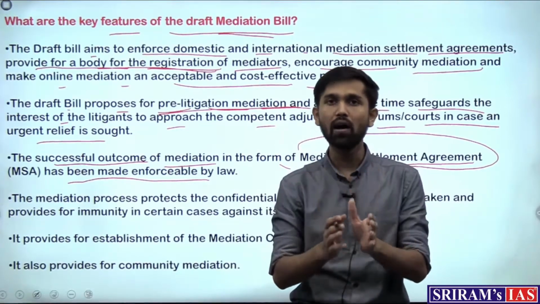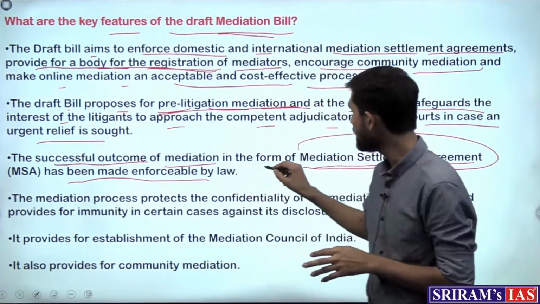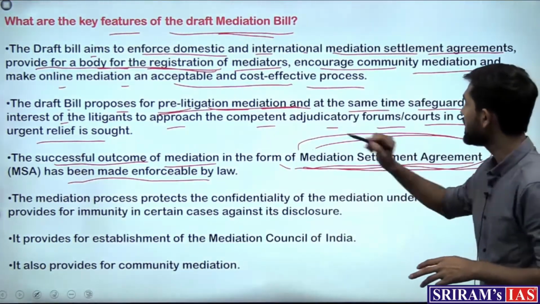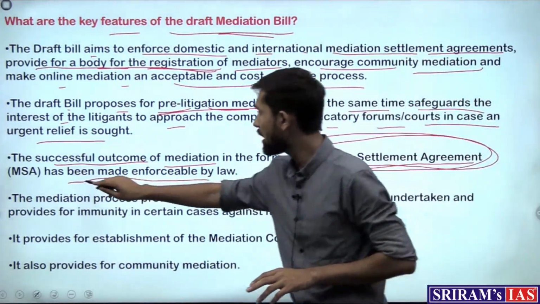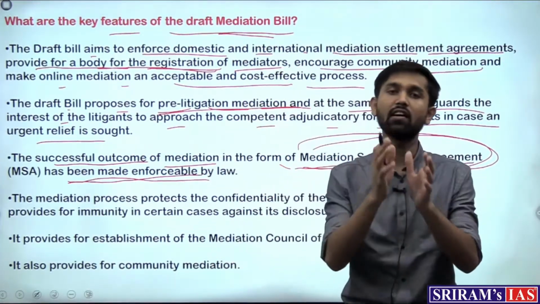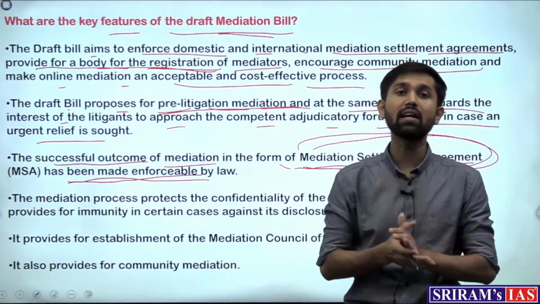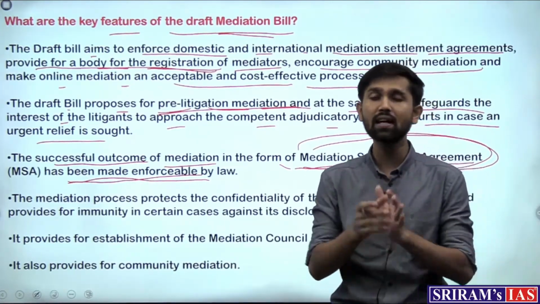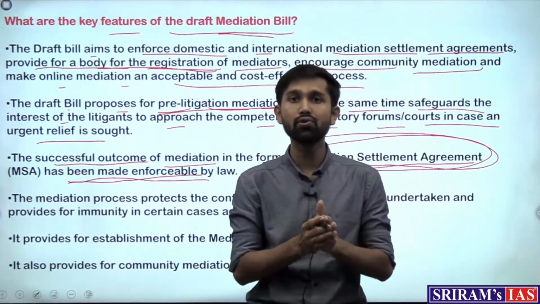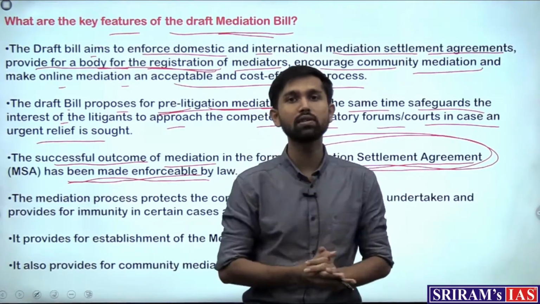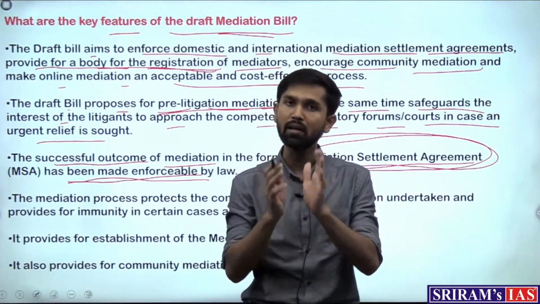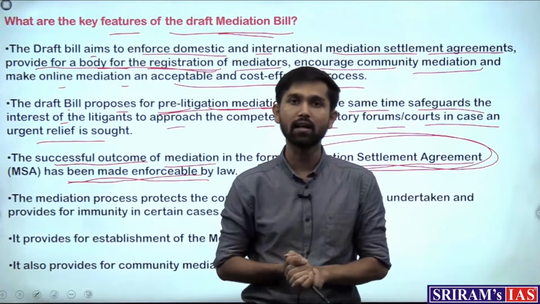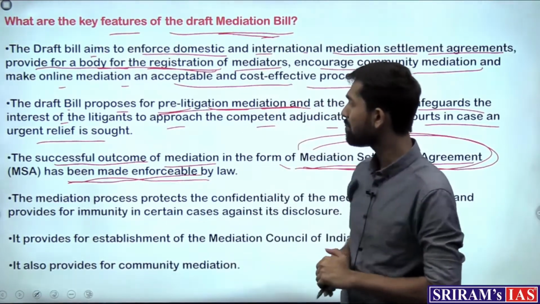So in order to safeguard the mediation settlement agreement, the bill will recognize it and make it enforceable by law, which means that the parties who arrive at a solution will not be able to dispute that agreement. If they sign that agreement, they will be bound by it. That is the feature of the mediation bill.